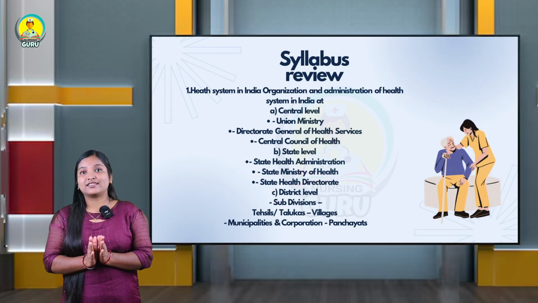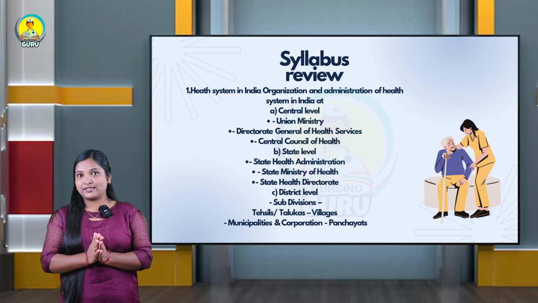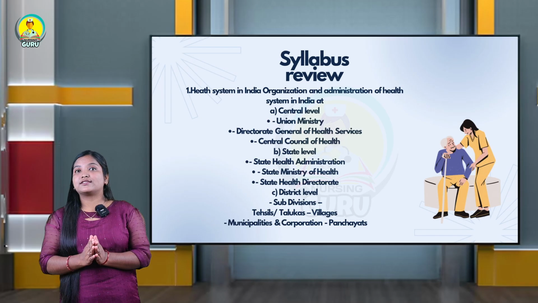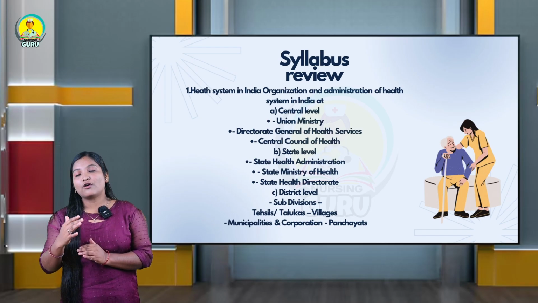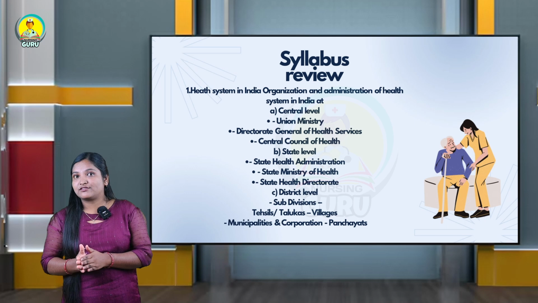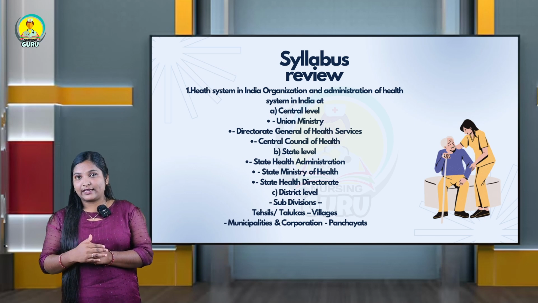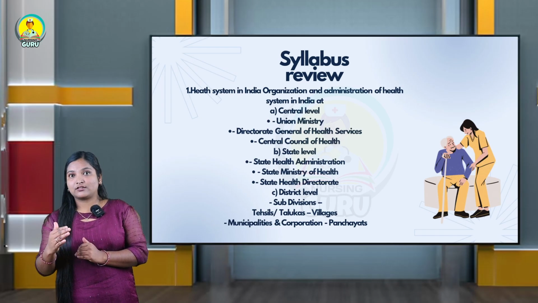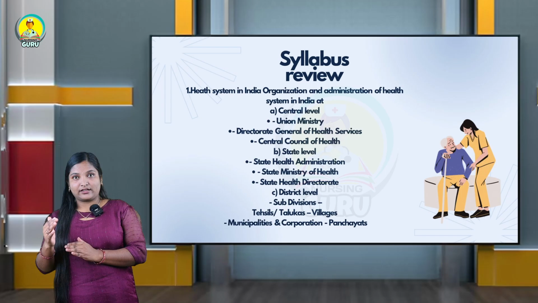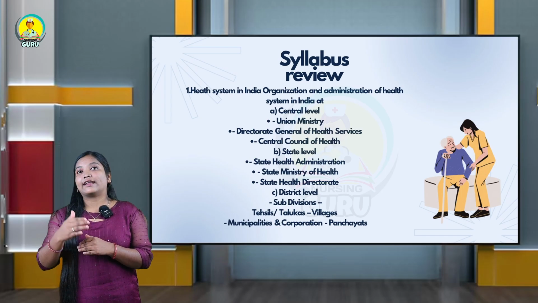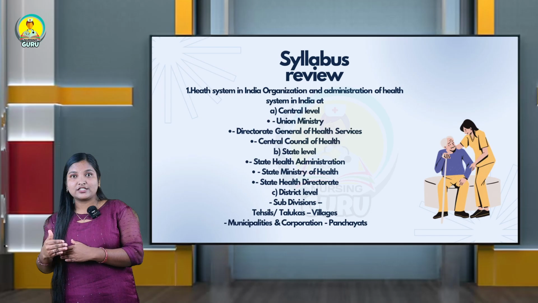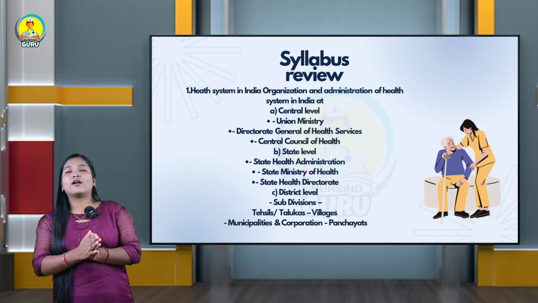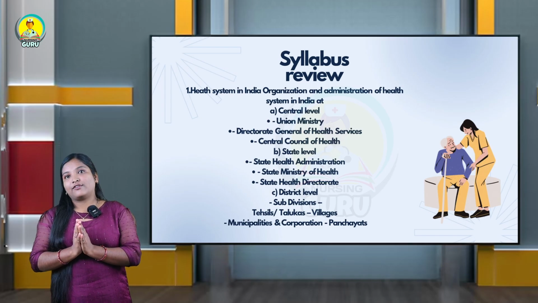Now we can move towards the syllabus review, and we are going to see each and every unit. The first unit is health system in India. In this, we are going to study the organization of health system in India, union ministry and central level of healthcare, state level of healthcare, state health administration, state health minister and state health directorate. Under the state health directorate, we are going to know about the district level, subdivision, tahsils, municipalities, corporations and panchayats. These are all the things we are going to see in the first unit itself.